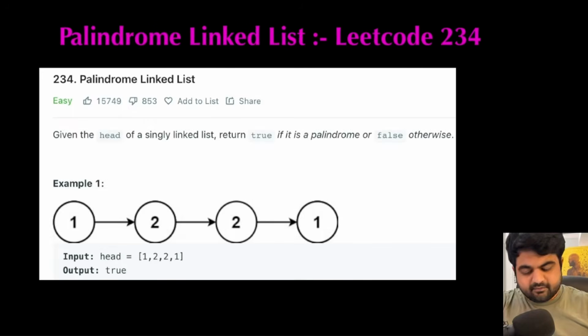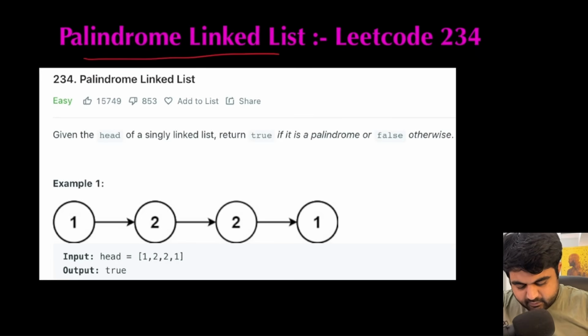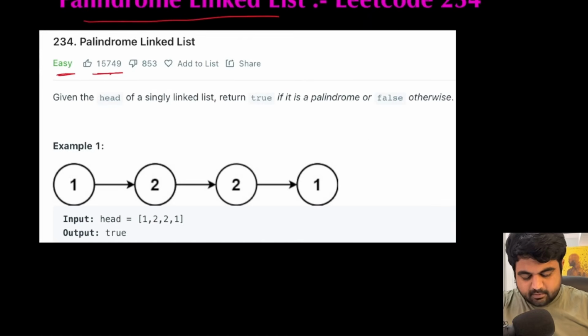So the LeetCode problem we are going to solve today is called Palindrome Linked List, and this is a LeetCode easy problem and also an extremely well-liked problem on LeetCode. The problem statement is very simple. We are given the head of a singly linked list, and we need to check whether this given linked list is a palindrome or not. If it is a palindrome, we need to return true. If it is not a palindrome, we need to return false.